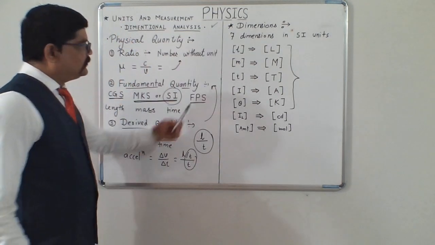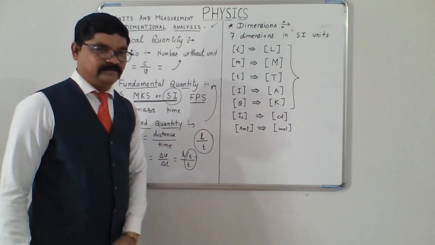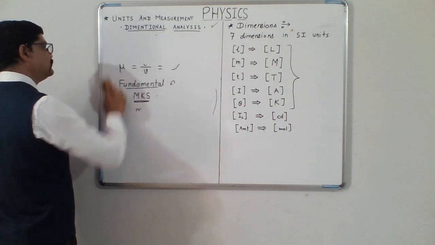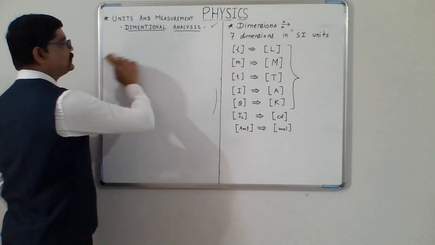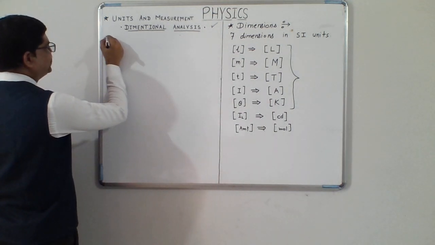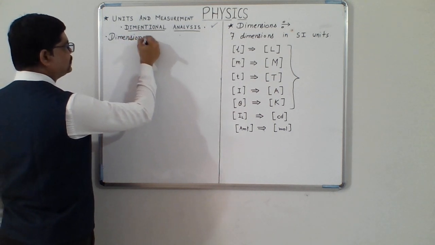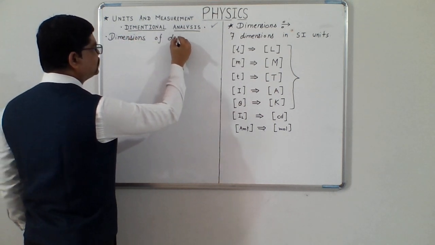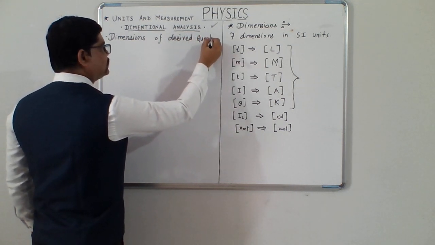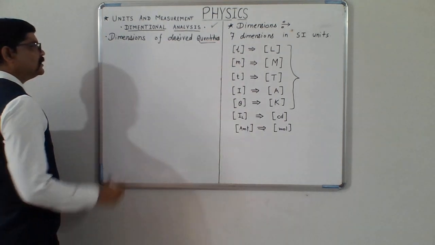Let us obtain the dimensions for derived quantities now from these. So first of all, dimensions of derived quantities we are going to study.